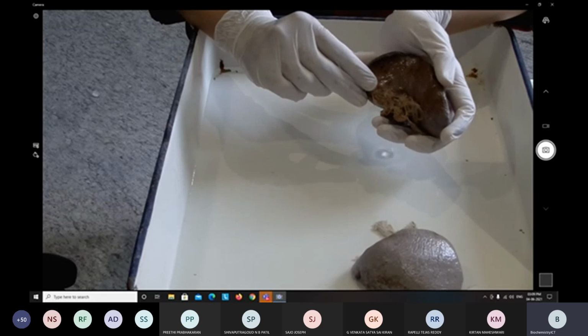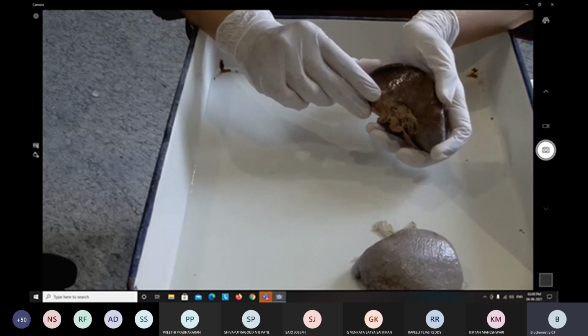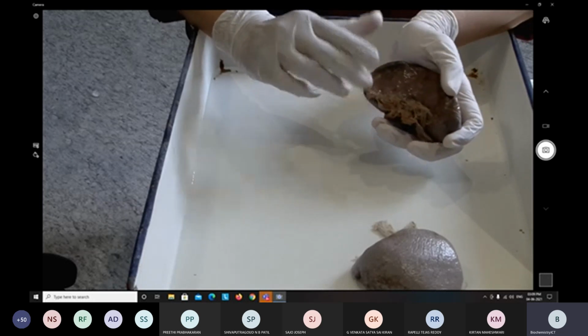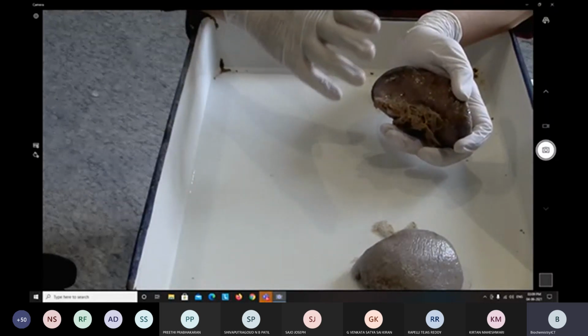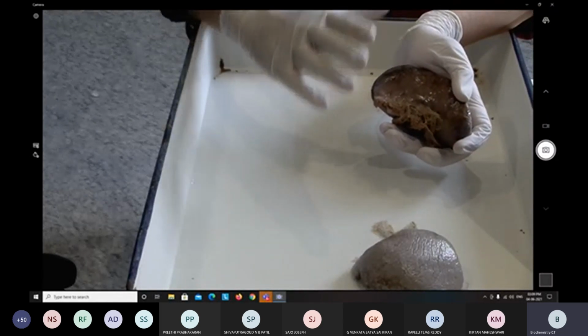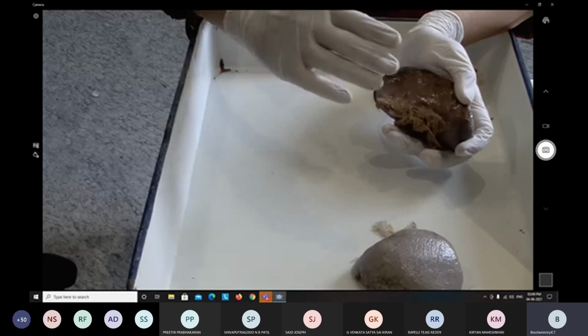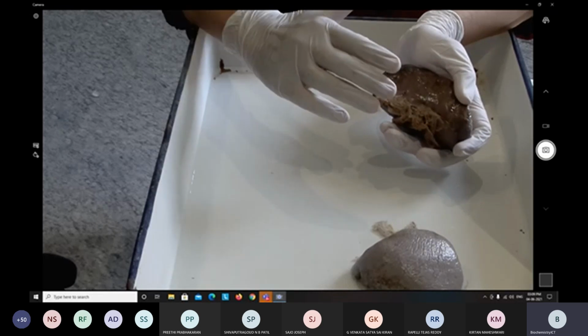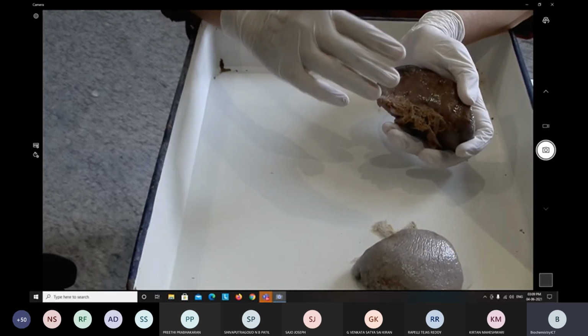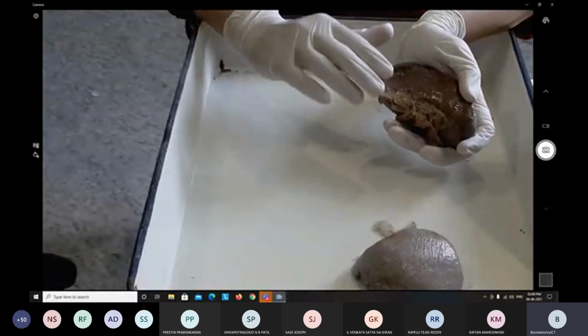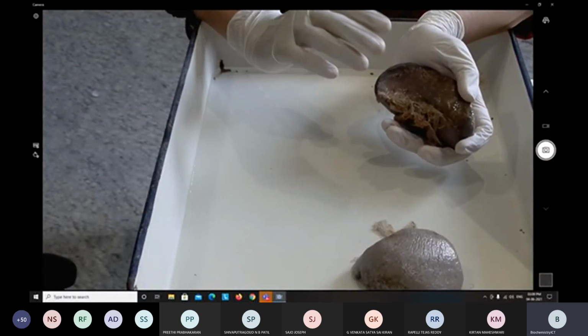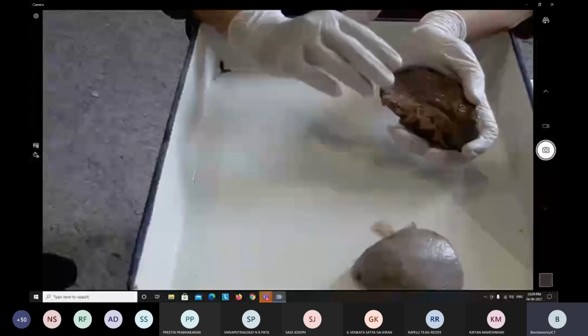Okay. Then it is a wedge shape. It is located, situated between two important parts: between the stomach and the diaphragm. So which part of the stomach? The fundus part of the stomach and the diaphragm. It is situated between that part of the stomach and the diaphragm.